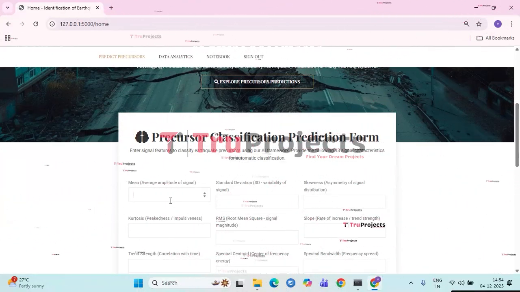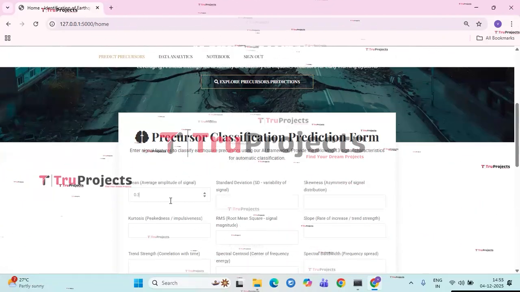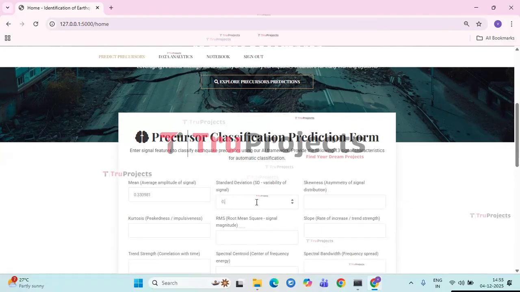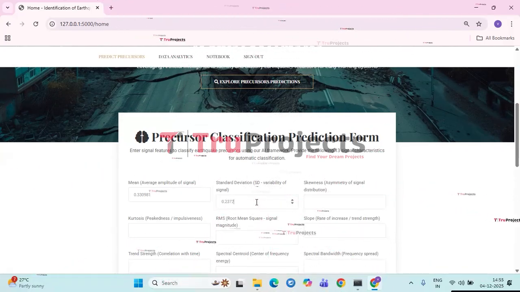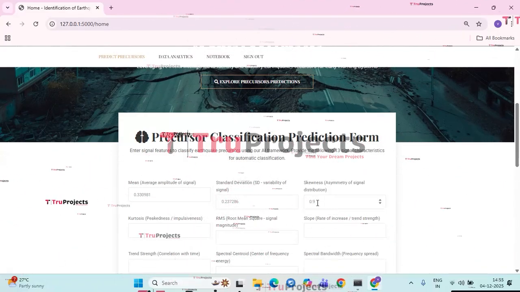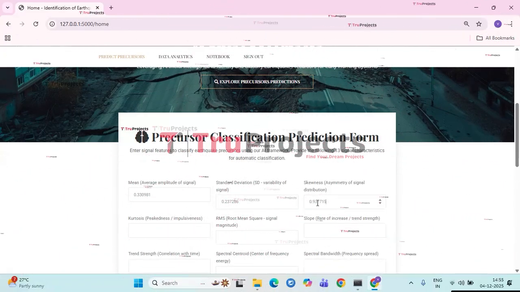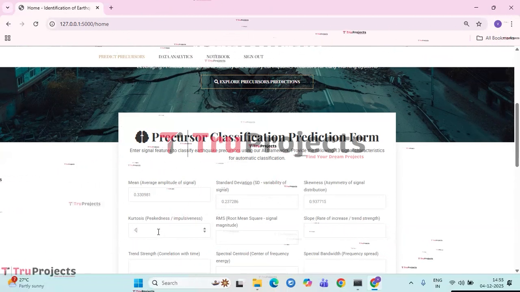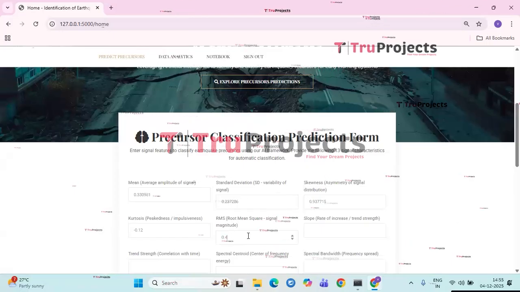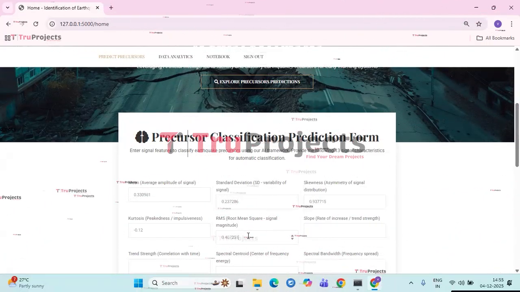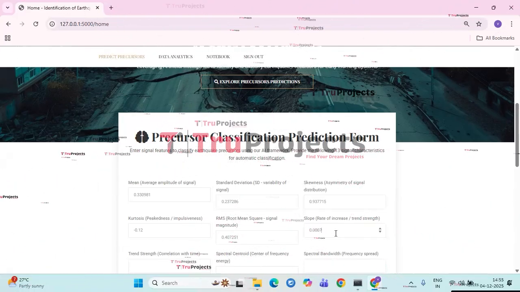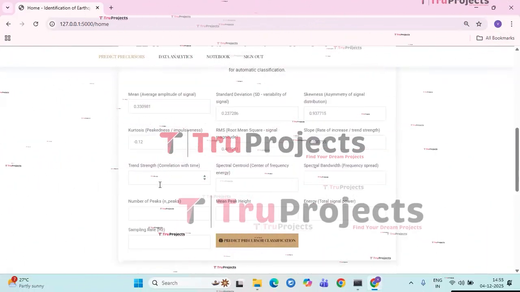Firstly, the mean value will be 0.330981. The standard deviation value will be 0.237286. Skewness value will be 0.937715. Kurtosis value will be minus 0.12. RMS value will be 0.407251. Slope value will be 0.000755.